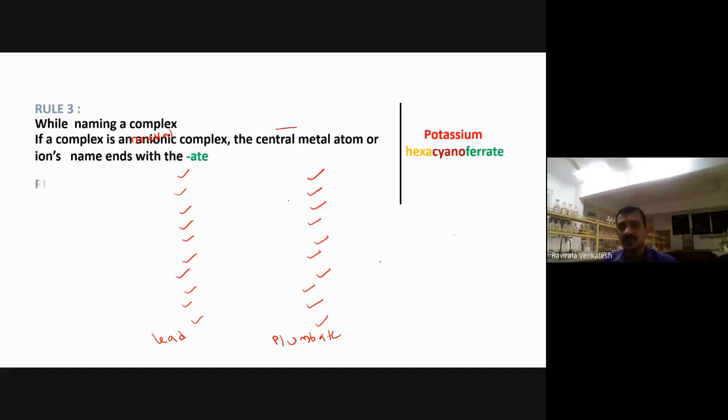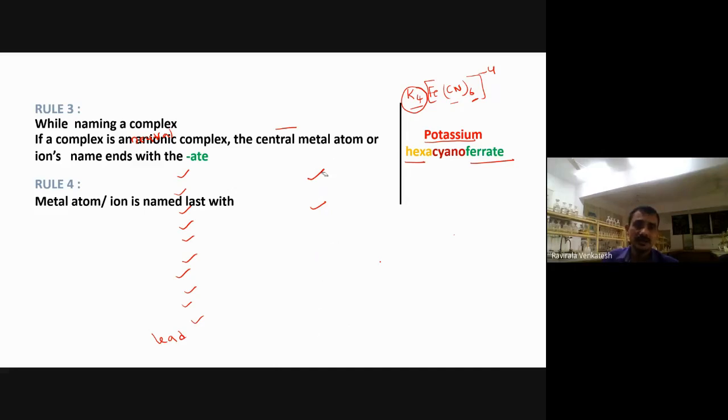Now the nomenclature for this one: potassium, K4[Fe(CN)6]. First of all you have to start with the cation, potassium. Don't use tetrapotassium because it is not a ligand. So potassium is finished. Next you have to give the nomenclature for the ligand. Only one type of ligand, no alphabetical order. How many are there? Six are there. So hexacyano. This is an anionic complex compound because 4 positive charges are there, so we get 4 negative. Therefore it is ferrate. In this way we are giving the nomenclatures, right?